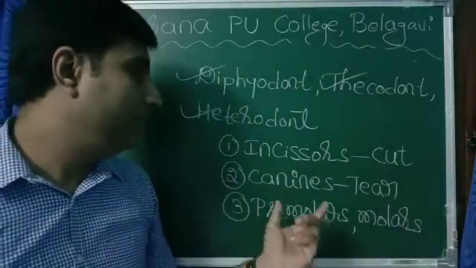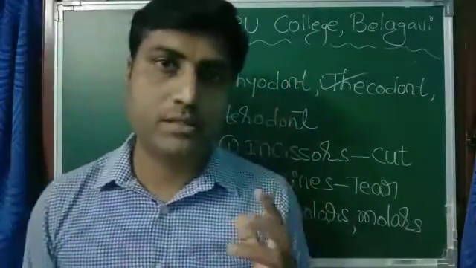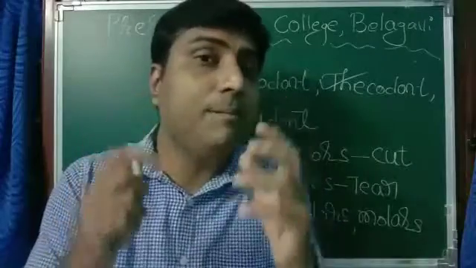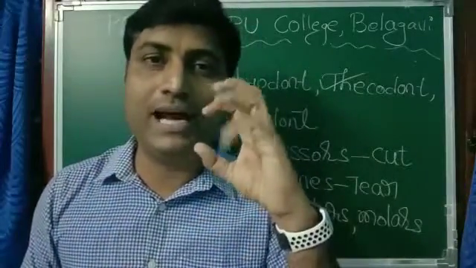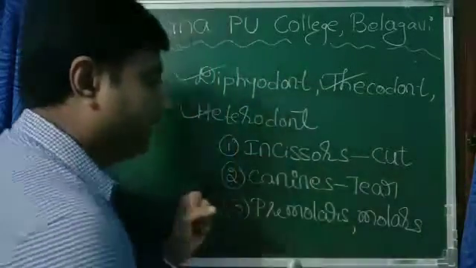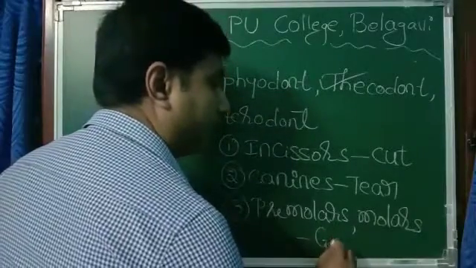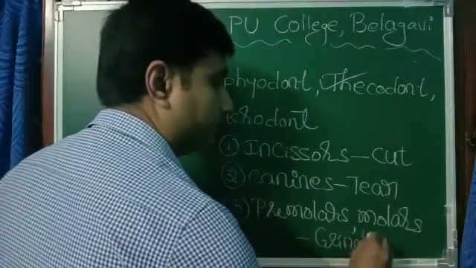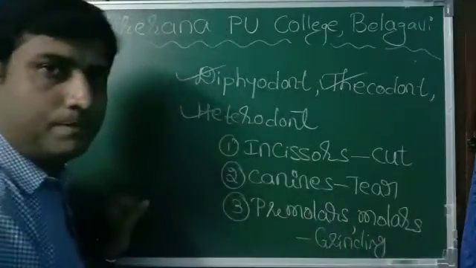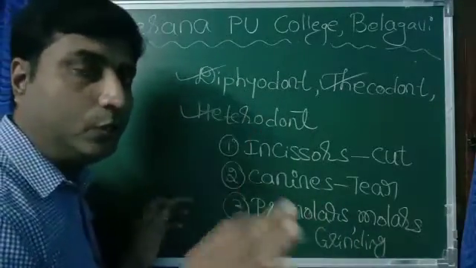And finally, molars and premolars. They are present here. Their main action is to chew the food, the grinding action of the food. It is used for chewing or grinding of the food. So we have totally 32 teeth.